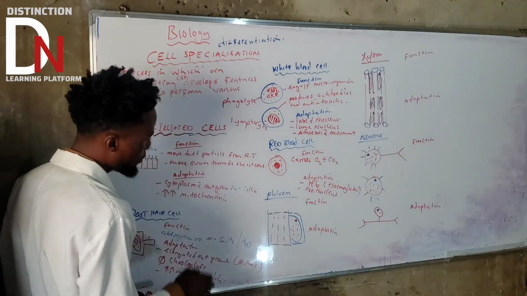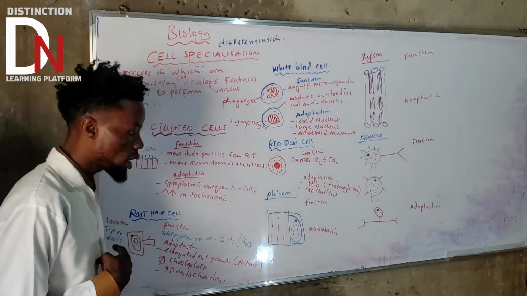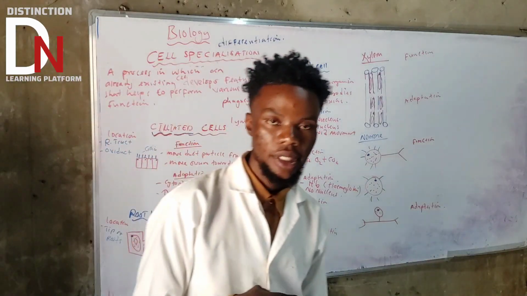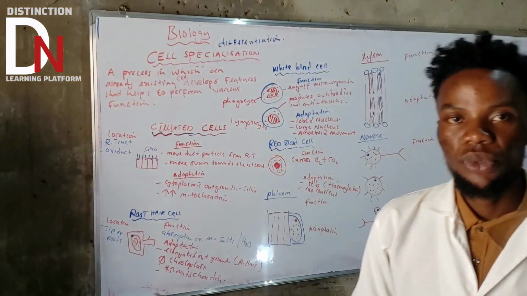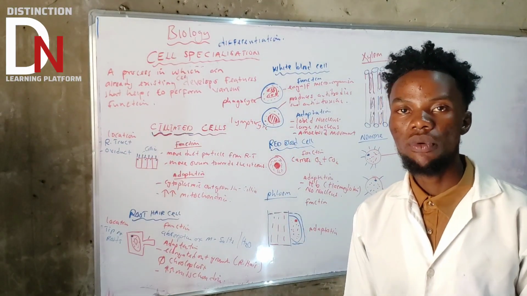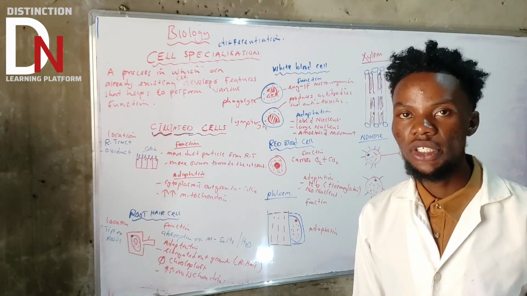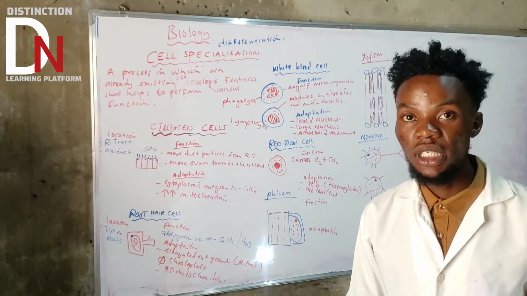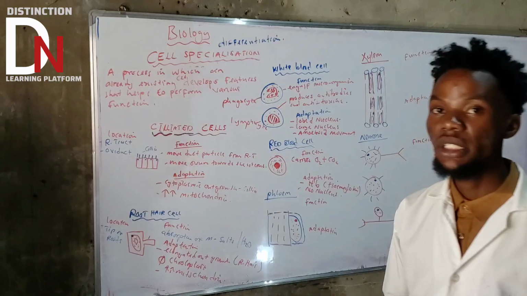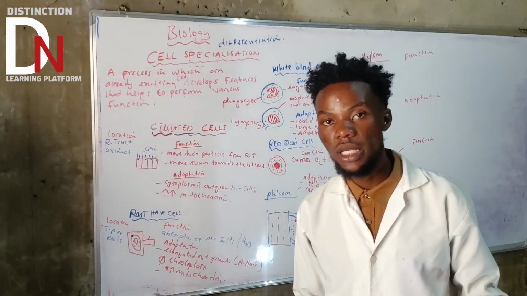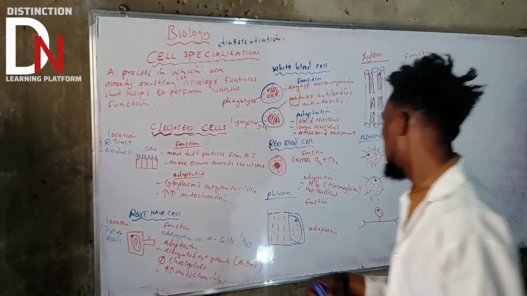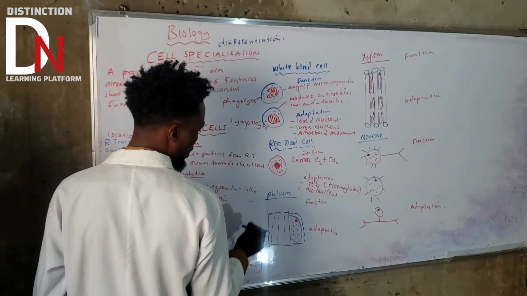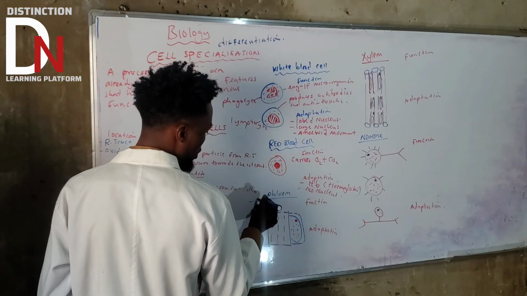Where can you find the phloem? Phloem can be found in the plants. Now, what's the function of phloem? Phloem helps in the translocation of the end products of manufacture, manufactured food, like glucose, sucrose, like that. So the function of phloem is to transport manufactured food.